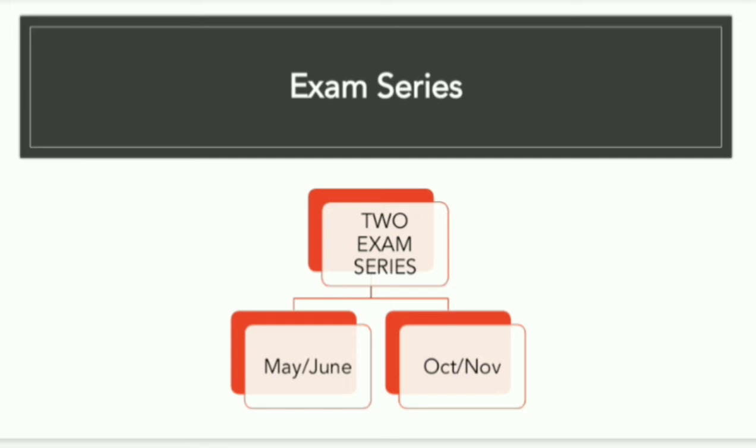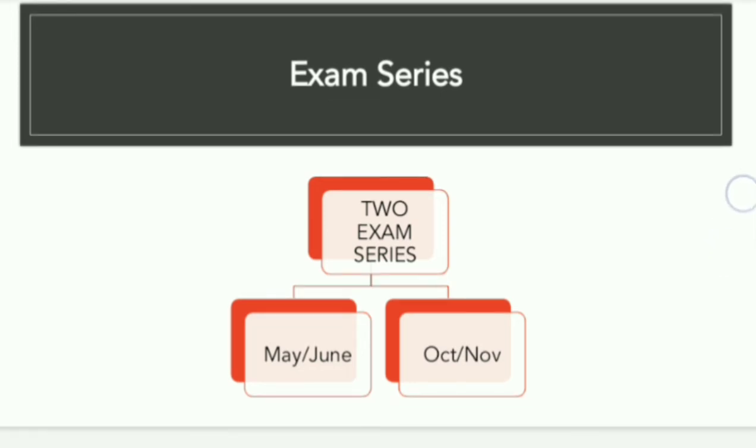Now, what is the exam series? Cambridge takes exams in two different series. The first is May June, and the other one is October November. So in one year, Cambridge holds two series of exams. You will have to choose whether you are going to appear in the May June series or in the October November series. The one you choose, you will have to appear in all the exams in that particular series. You can't change it later on. But if you unfortunately fail in any subject, you can reappear in the next series, which can be October November, to clear your exam, right?